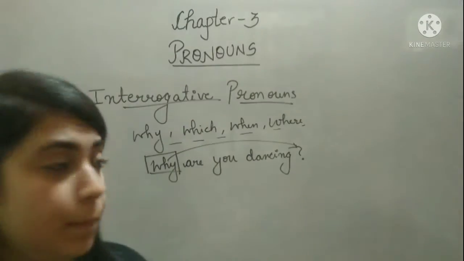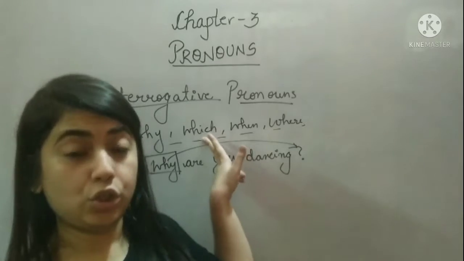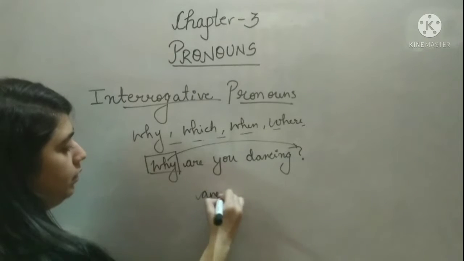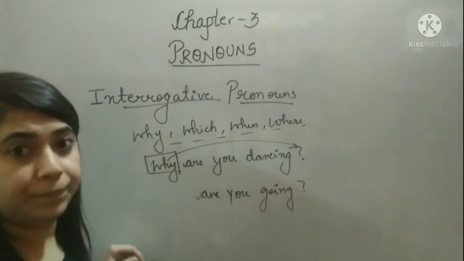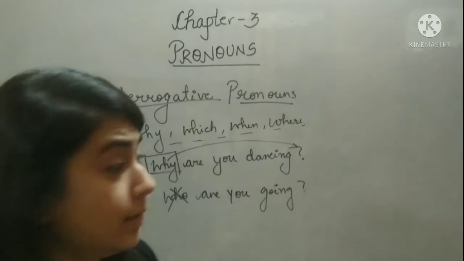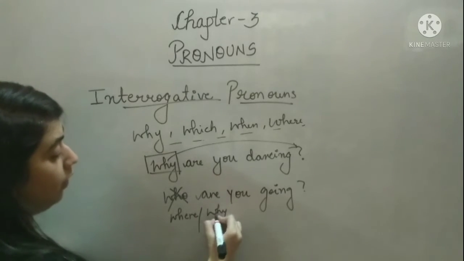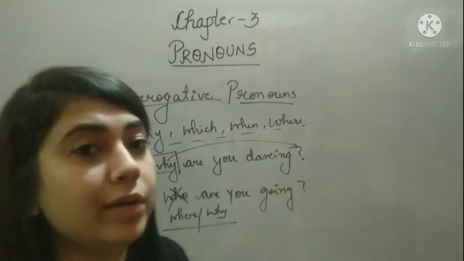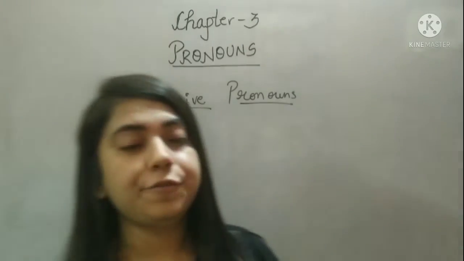This is really very simple, but you should just know where to use why, which, when, where. For example, I'm saying, are you going? So can I say, who are you going? No, that is not making any sense. But I can say, where are you going? Or I can also say, why are you going? Okay, so you just have to look at which particular interrogative pronoun will be suitable in a particular sentence.